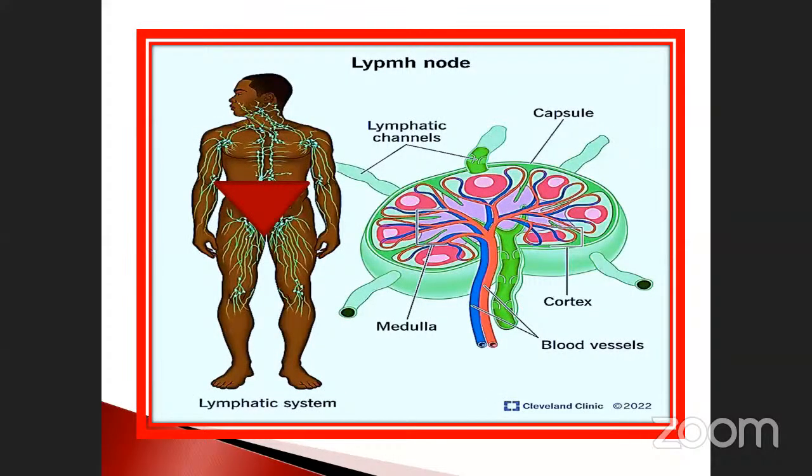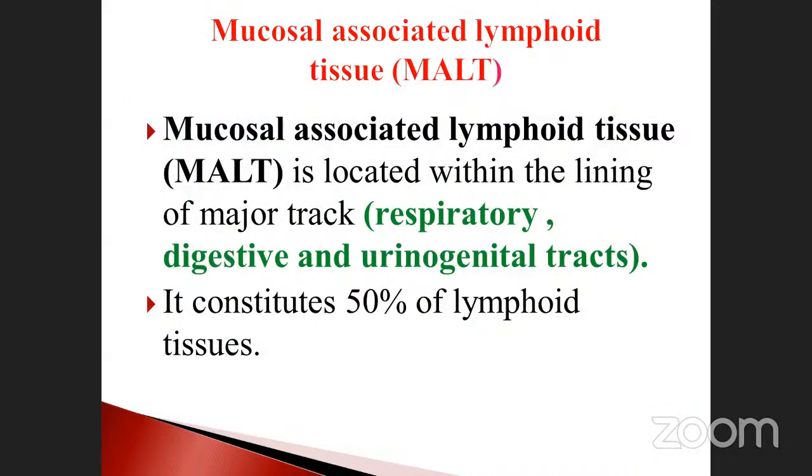So, the lymph node. See the structures: lymphoid channels, and the capsule is also there, covered by cells. Medulla is nothing but the middle part, similar to that of the kidney. Cortex is also there. Blood vessels also pass through. So collectively it is called a lymph node. They are collectively called the lymphoid system. There is a small dot-like structure, and the cross section has been given here. So what internal structures are present in it? Once again, go through it, you will get the answer.